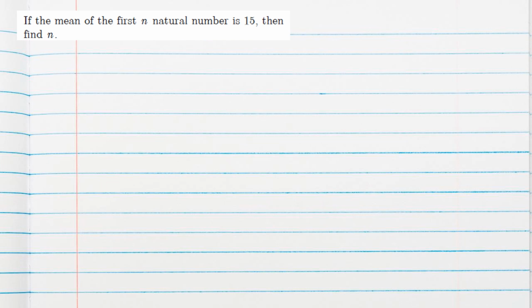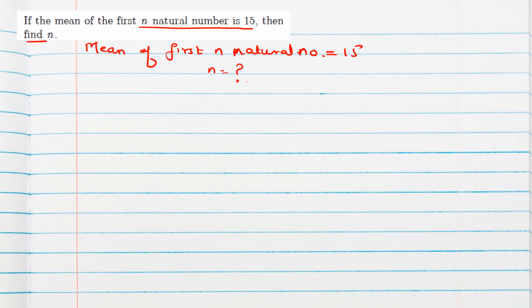Mean of the first n natural numbers is 15. Mean is given to us. Then we should find n. Now we know the sum of the first n natural numbers is given by the formula n into (n plus 1) divided by 2. This is the formula for the first n natural numbers.